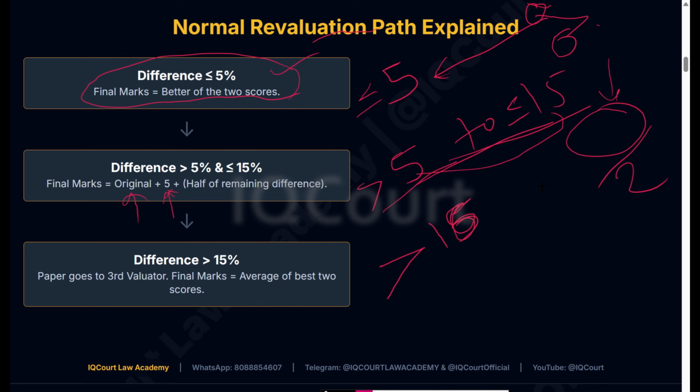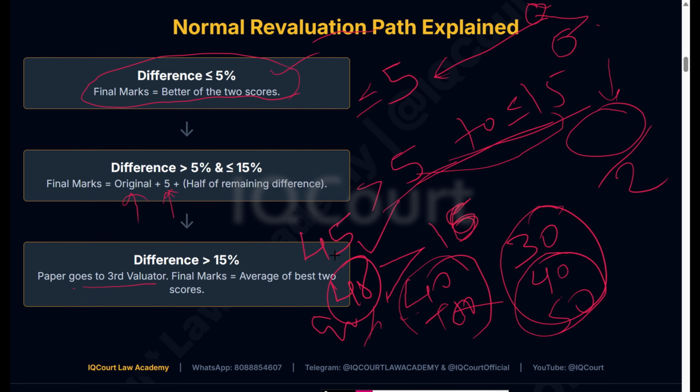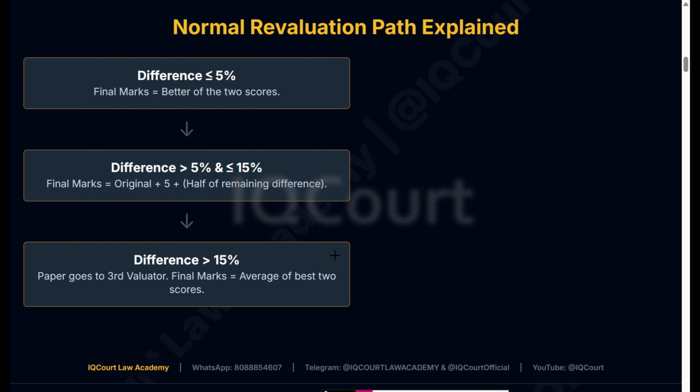If you score more than 15 marks extra, the paper goes to a third evaluator. The third evaluator will also give you marks. Let's take 30. The first evaluator gave you 40. Another evaluator gives you 50. Then they will take the best two. 40 plus 50 is 90, divided by 2, 45 marks they will give you. This is the concept.